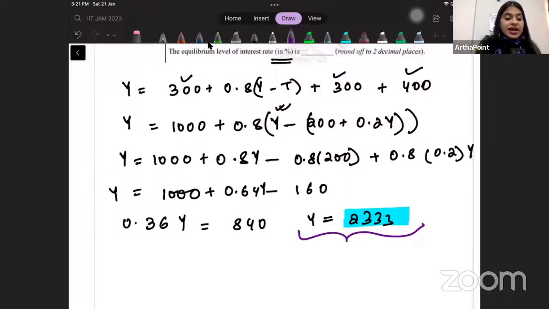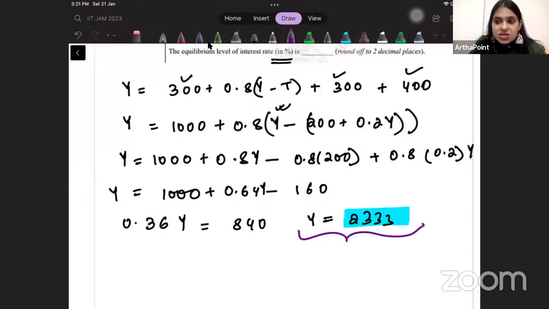Now you're supposed to see that the questions that have come this time have focused primarily on checking whether you know IS, LM, slope of IS, slope of LM, concept of money multiplier, Keynesian theory, classical theory, and the concept of quantity theory. And one or two questions on the Mundell-Fleming. These are the exact topics that we have tried to do in the advanced lectures. Your focus should be only to revise using those.